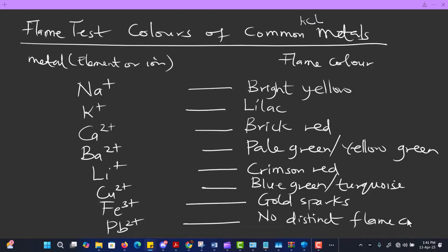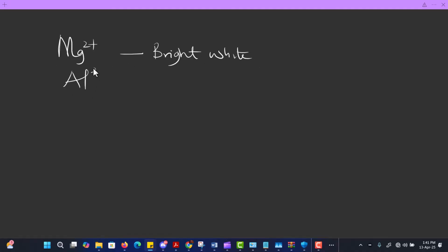Then we still have others such as magnesium. Magnesium ion will give you bright white. Then we also have aluminium. Aluminium will not give you any color on flame test.